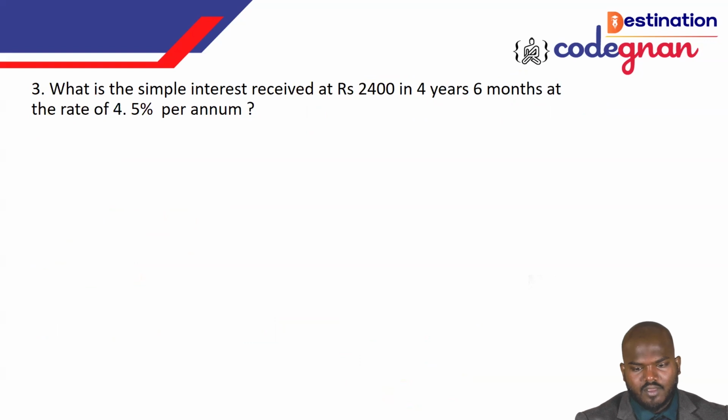They are asking what is the simple interest received on 2400 in 4 years, 6 months at a rate of 4.5%. You see, guys, they are giving the principal here and asking directly for the simple interest. So the principal is equal to 2400, and R is the rate of interest, which we can call 4.5%.